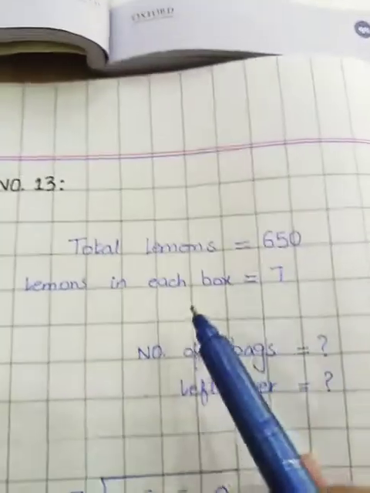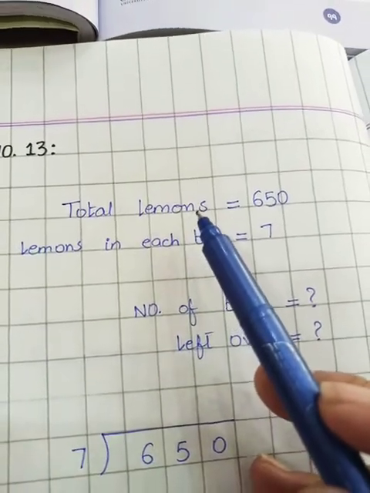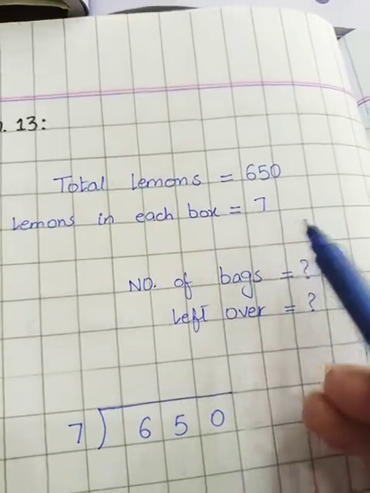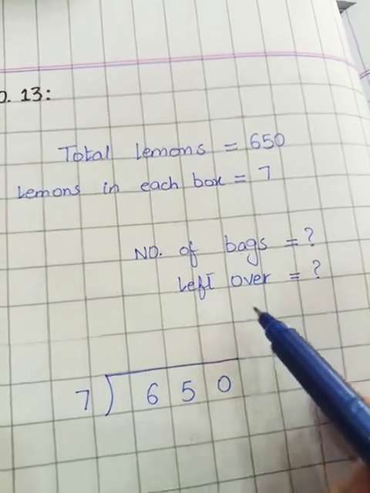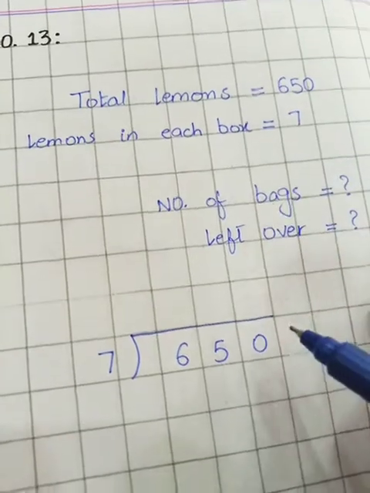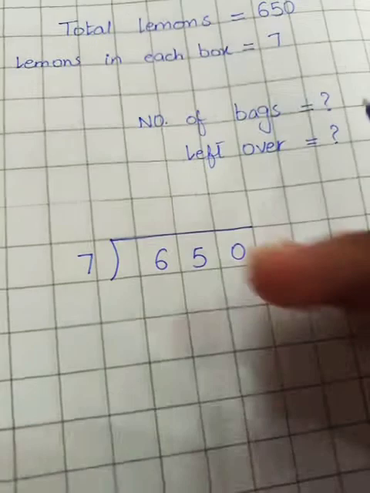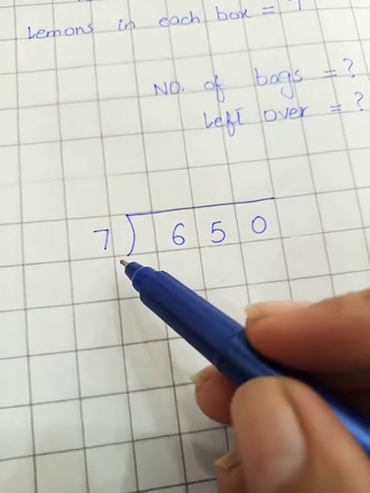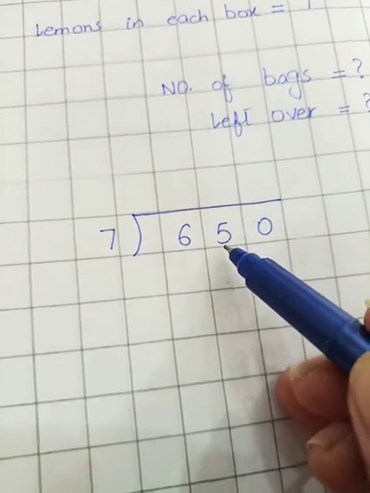Look at these students, the statements are the same, only the numbers are changed and the lemons replace the tomatoes. Okay, total lemons are 650, lemons in each bag are 7, and you are going to find out the total number of bags and the lemons that will be left over. Here I have written the dividend and divisor with the sign of division. Let's start our division. Now students, look at this, 7 is greater than 6, which means that 6 can't be divided by our divisor. We will have to take the pair. Now the pair will become the number 65.